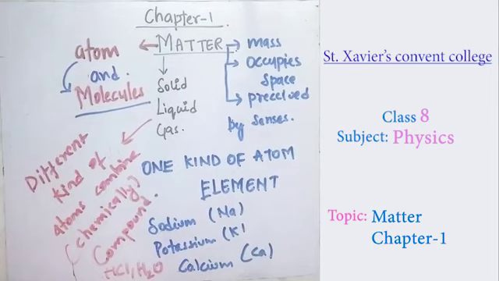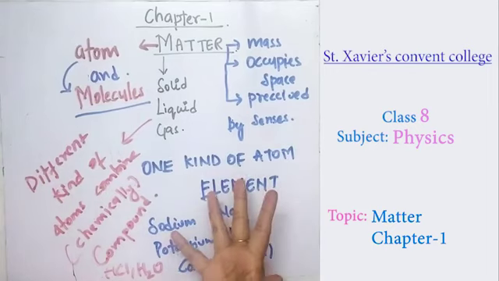In this study, we came to know that matter basically contains mass, occupies space, and is perceived by the senses. Matter consists of solids, liquids and gases. Matter has a combination of atoms, and when atoms combine, they form molecules. When matter works with one single kind of atom, it forms an element like sodium, potassium and calcium.